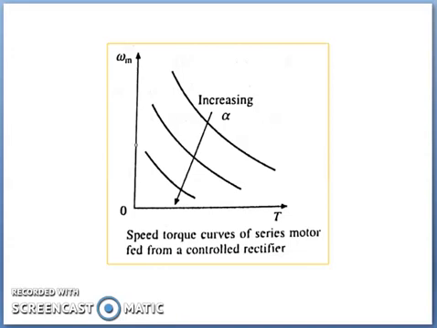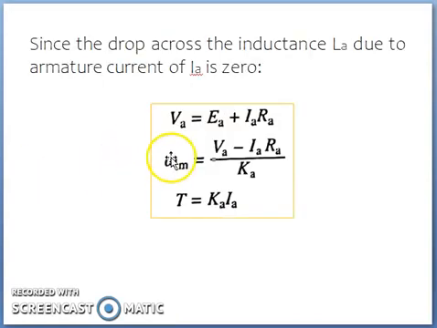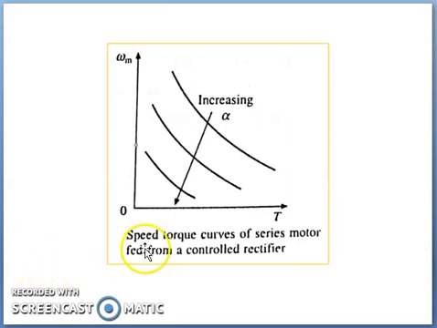From the continuous operation equations of the single phase fully and half controlled rectifier, depending on whether the rectifier circuit is fully controlled or half controlled. Then omega m and T can be obtained using the equations we discussed previously. Then the nature of the speed torque characteristics can be drawn, and it will look like this. As you go on increasing alpha, the torque goes on reducing drastically. So that is the speed torque curve of a series motor which is fed from a controlled rectifier.